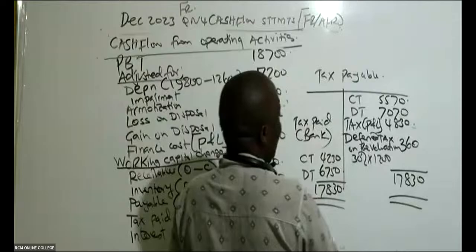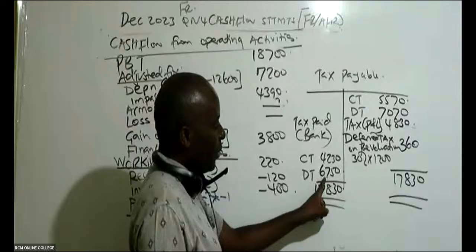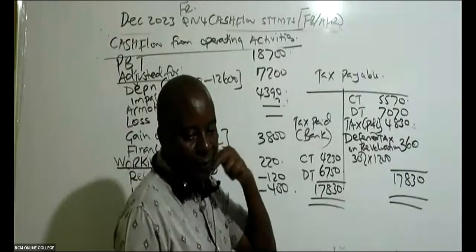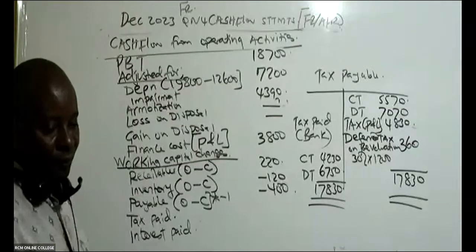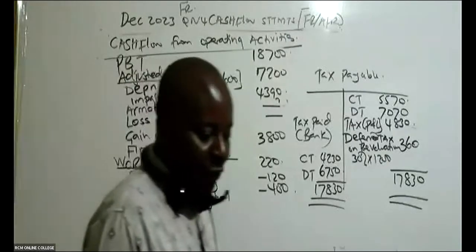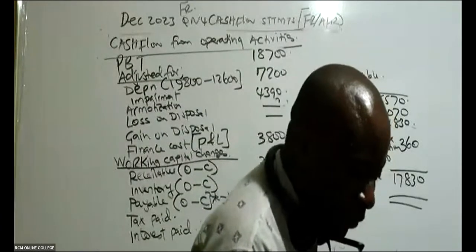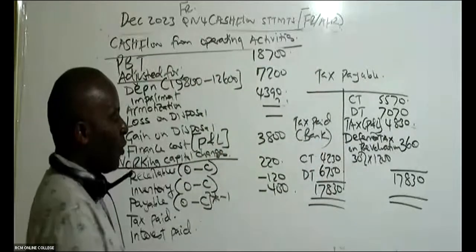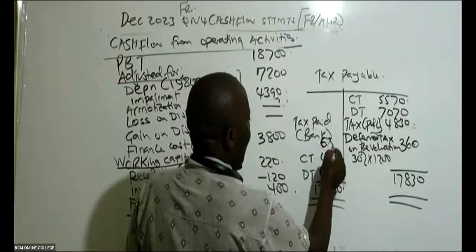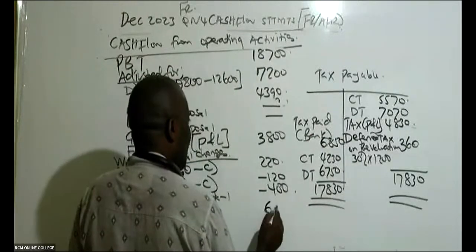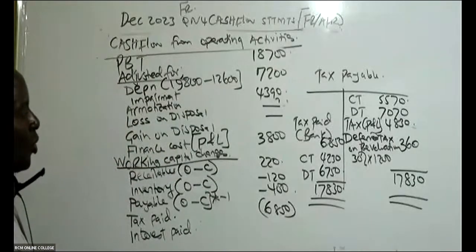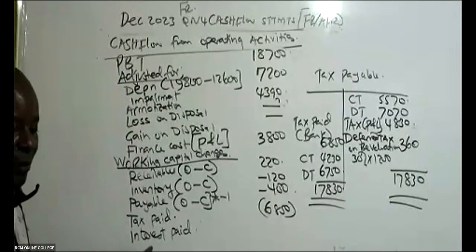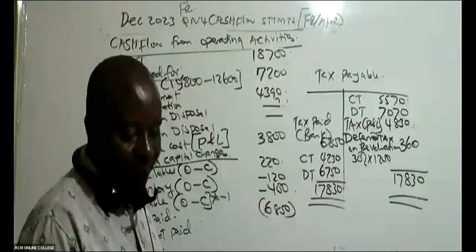It will be 17830 minus 6740, minus 4230. They are getting a figure of 6850. It's tax paid. So if it's paid, of course, it will be negative. You put this in brackets or negative. And then now you'll be able to go to the interest paid.